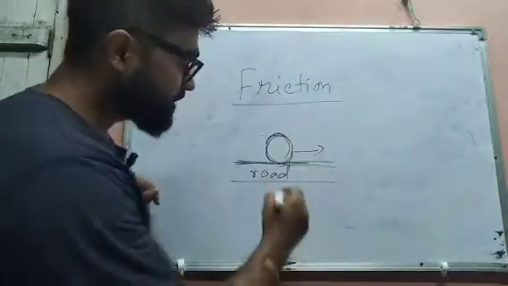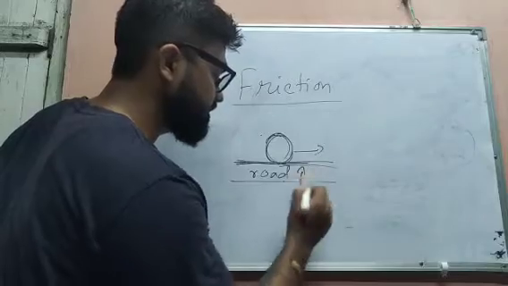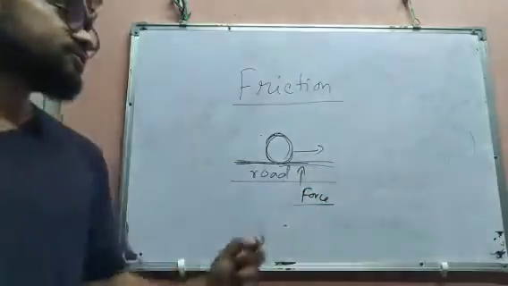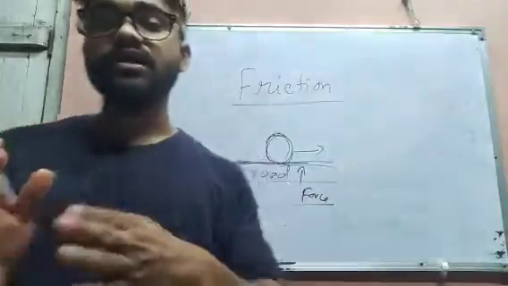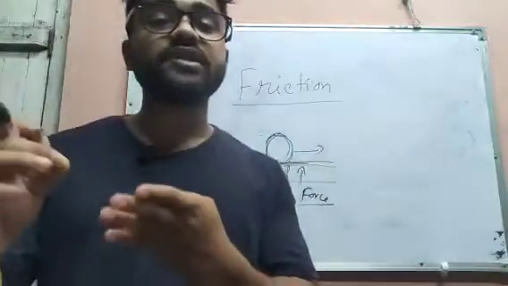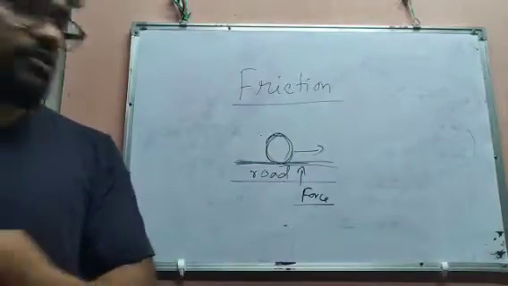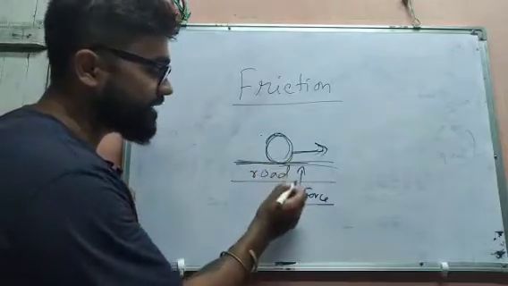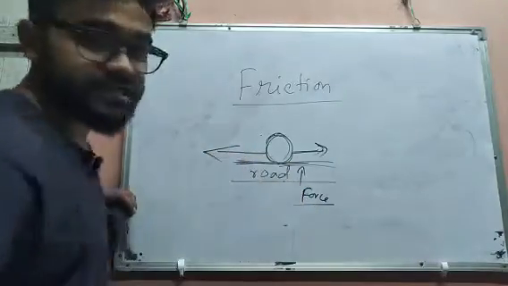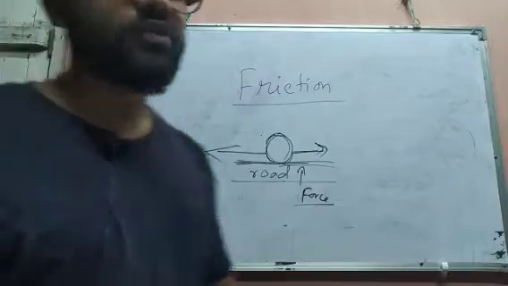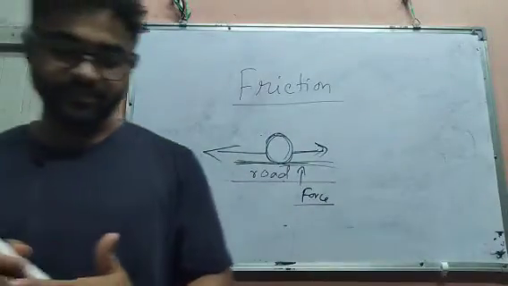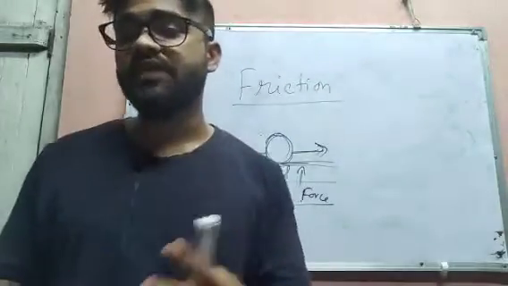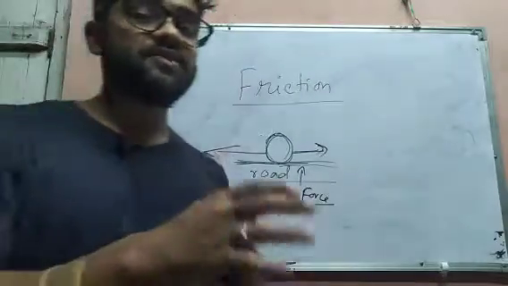Then what will happen? The road will exert a force. That force will be what? Opposite to the motion, or opposite to the direction of the moving object, okay? If the wheel is moving in that direction, then the force will be applied by the road in the opposite direction, okay? And that opposite force is known as what? Friction, okay?